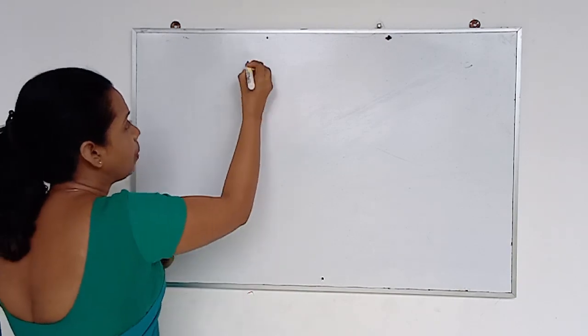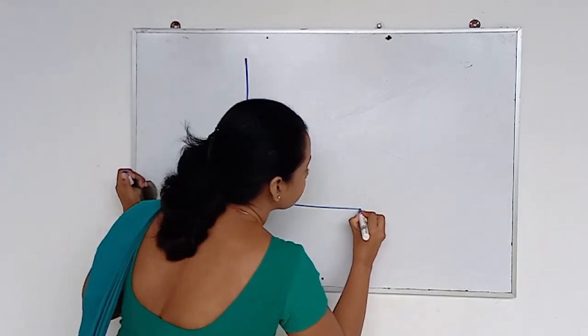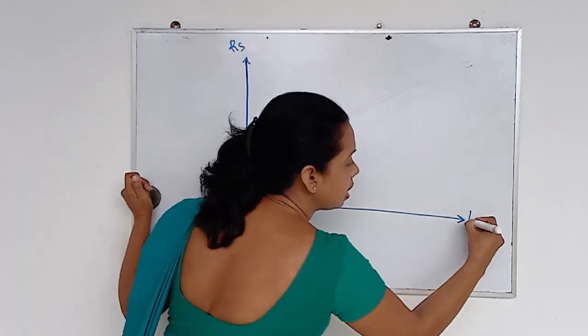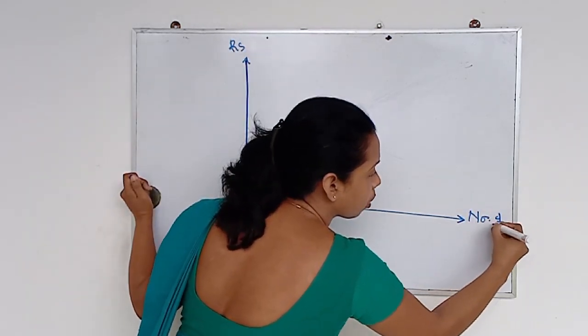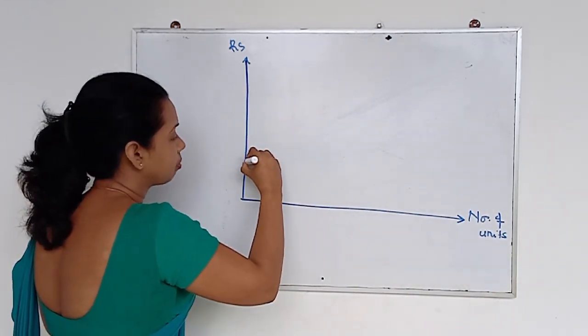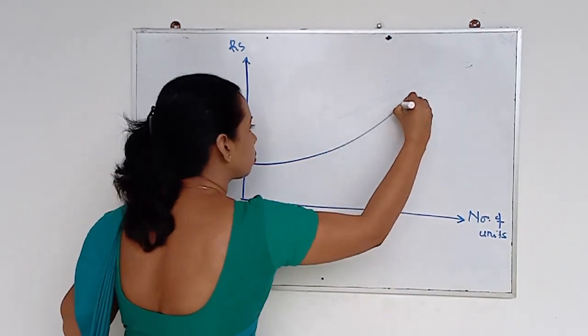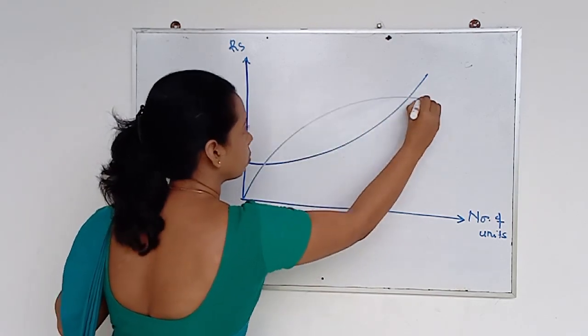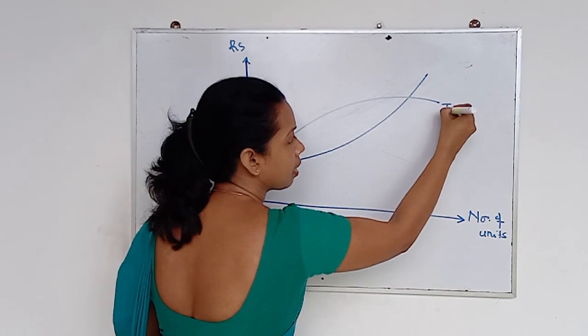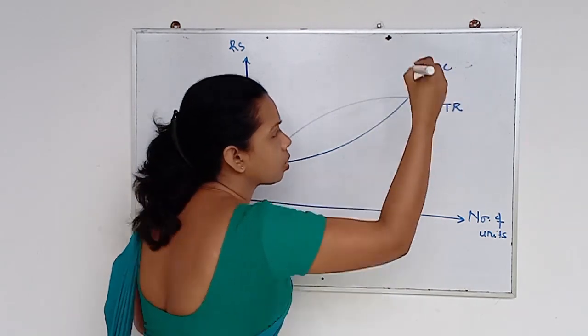Look at this. This is the rupee value and this is the number of units, right? Number of units, then it's like this. What is this? This is my total revenue and this is my total cost.